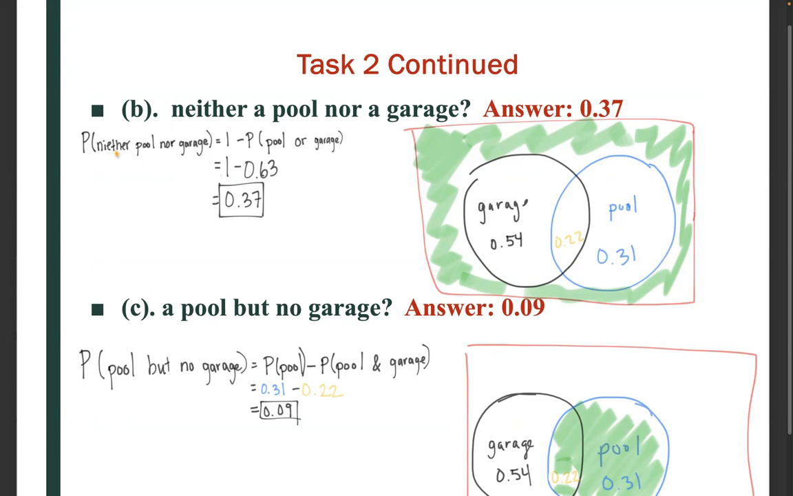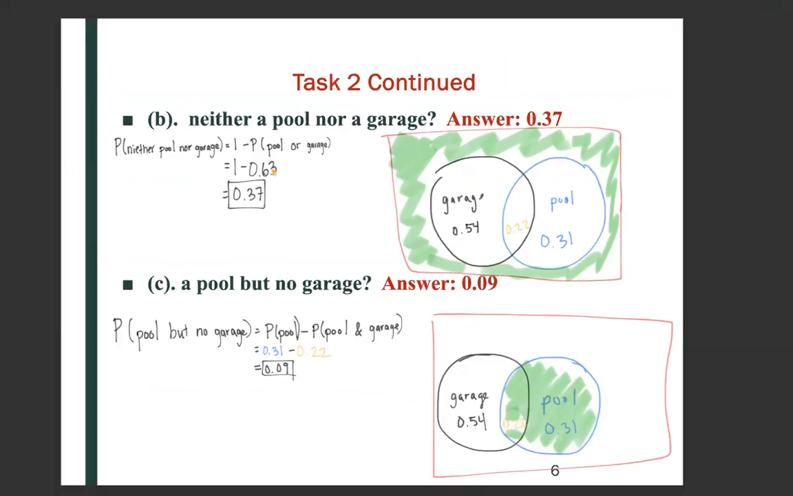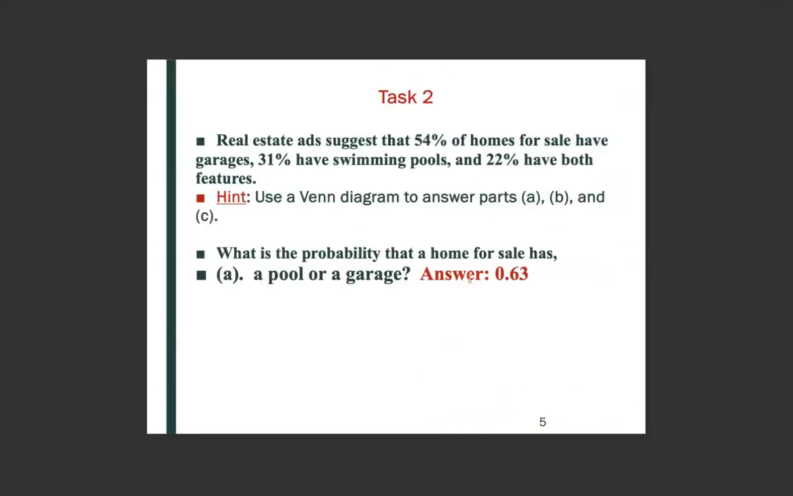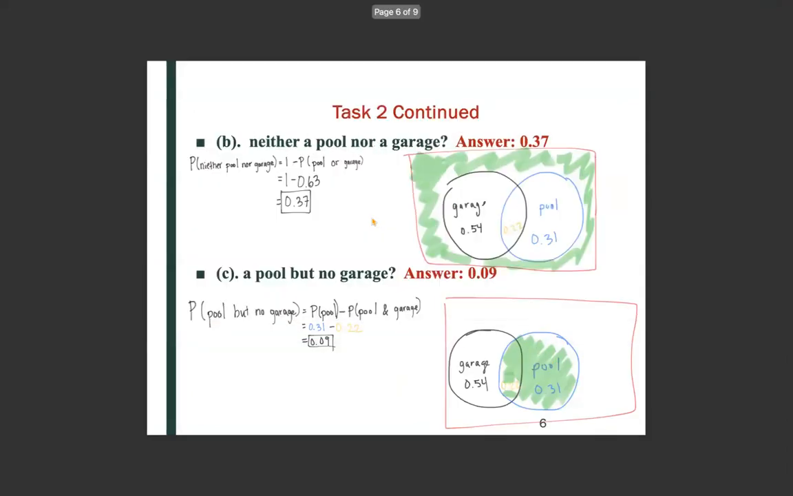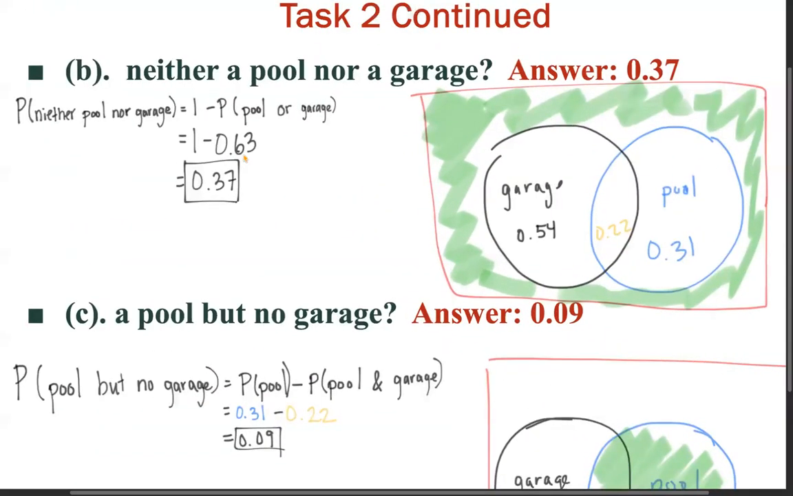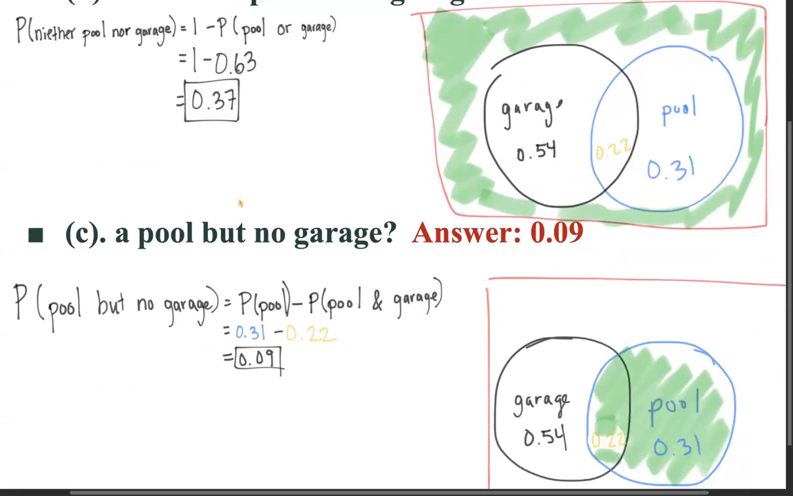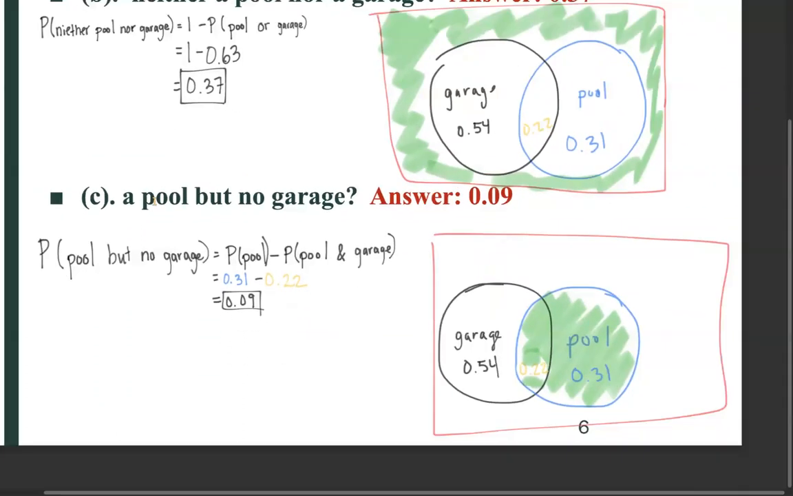The complement of neither a pool nor a garage is having a pool or a garage. So we can do 1 minus the complement, which is having a pool or a garage. And we just found in part A that the probability of a pool or a garage is 0.63. So we would do 1 minus 0.63, and that gives us 0.37. All right, part C.